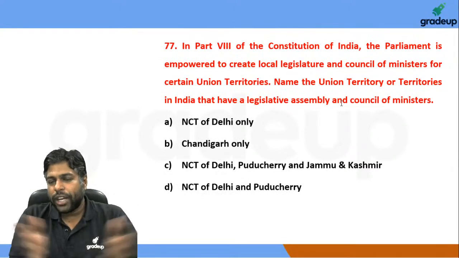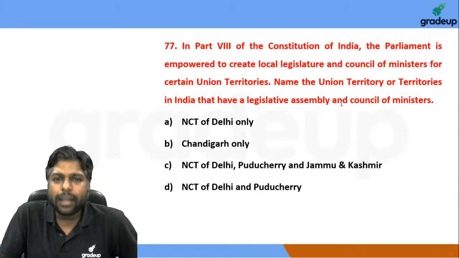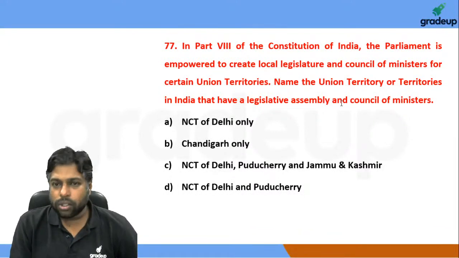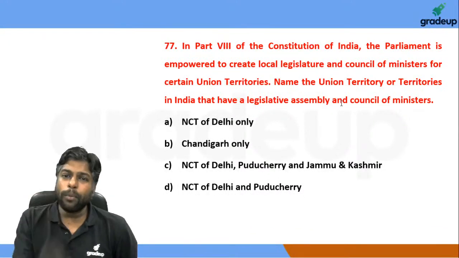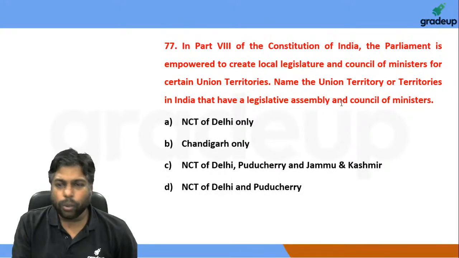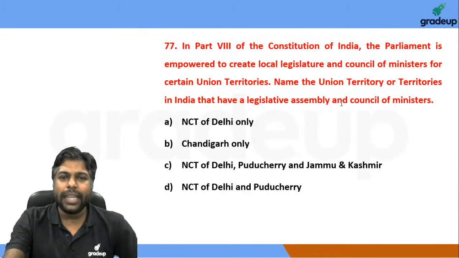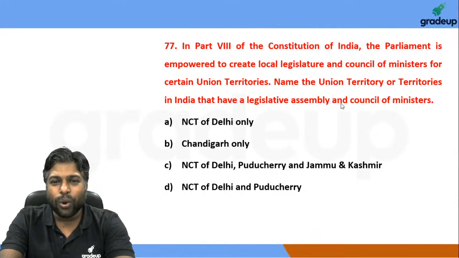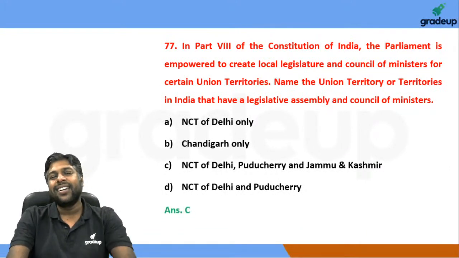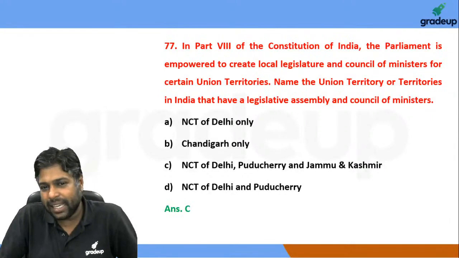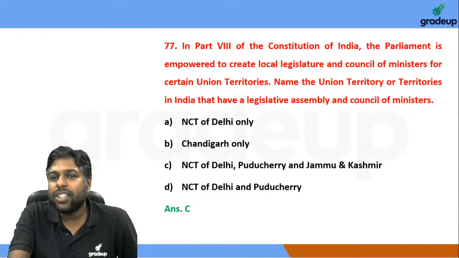We partitioned J&K into two union territories, right? Ladakh became a separate union territory, and Jammu and Kashmir also became a separate union territory. Jammu and Kashmir will continue to have a legislative assembly along with the NCT of Delhi and Puducherry. So therefore, the correct answer is option C, Delhi, Puducherry and JK.